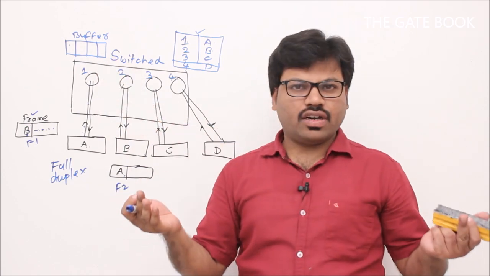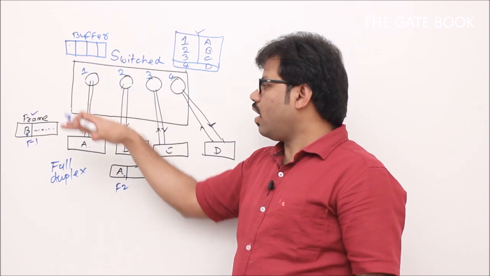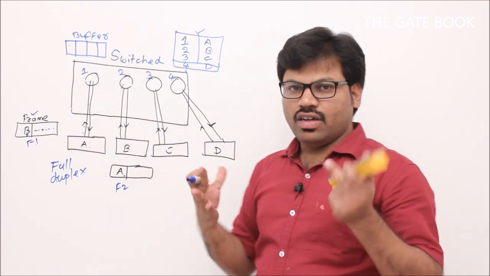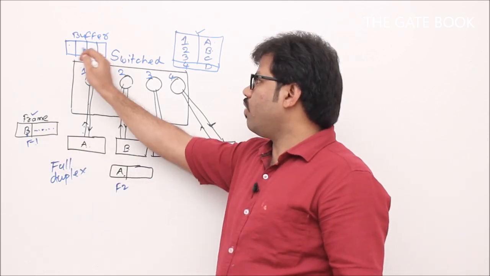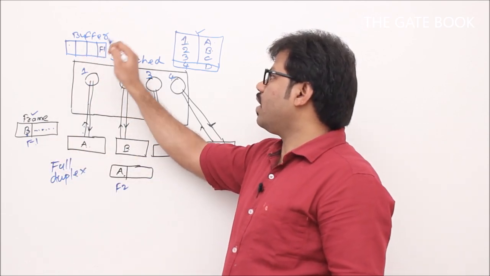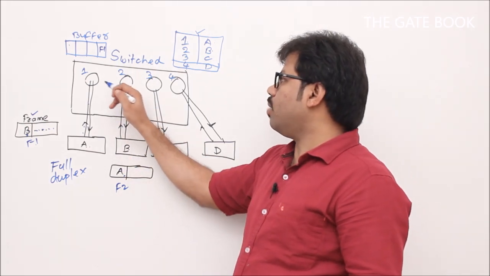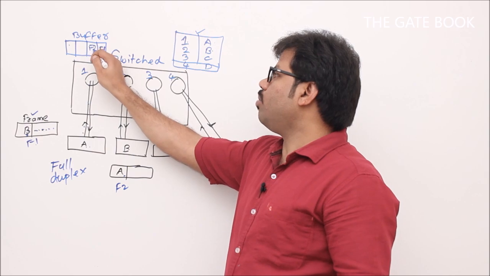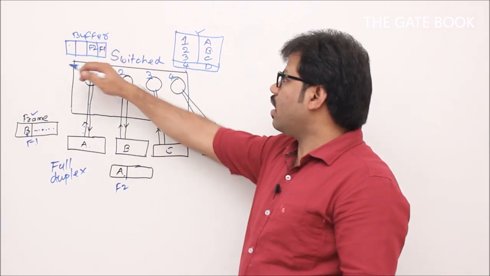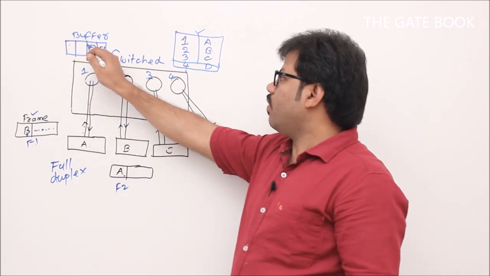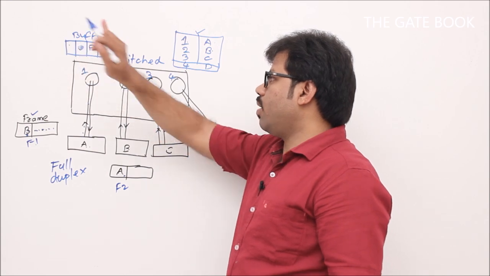It will have software, so because of software and hardware, that functionality can be implemented. Whatever functionality I am telling, listen carefully. Frame number 1 will be automatically buffered. Next, at the same time, one more frame comes, and that also goes to the memory. So through the various ports, data will come to this buffer. Finally every frame will be buffered. Now we talk about frame number 1 and frame number 2.